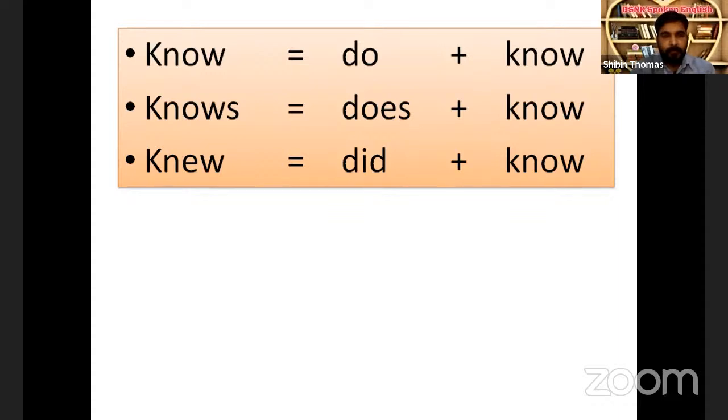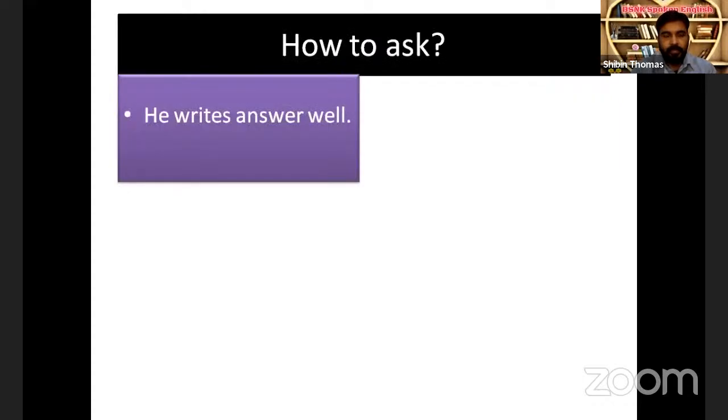Okay, then know, do and know. Knows, remember the letter S stands for does. Does and know. Knew, second form, that is did and know. Yes. Now let's try to do some questions. Let's see how to ask a question.